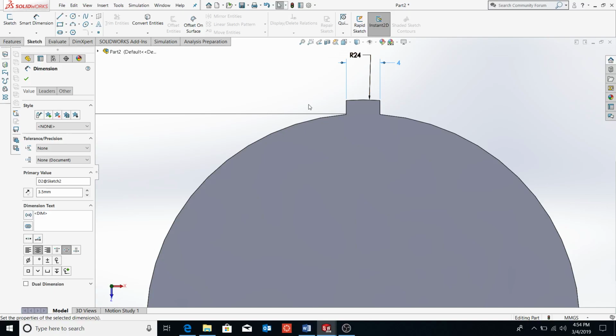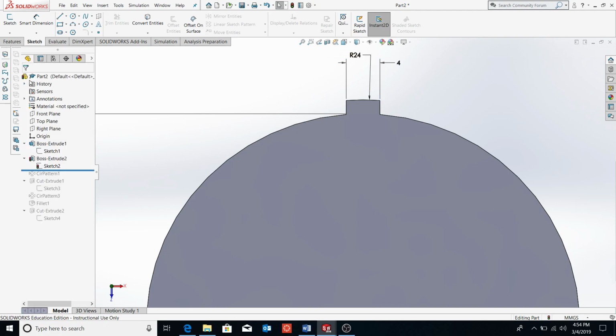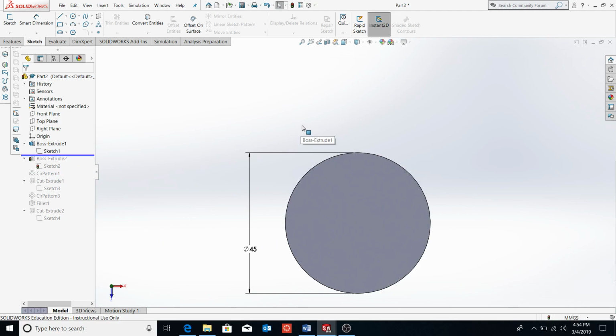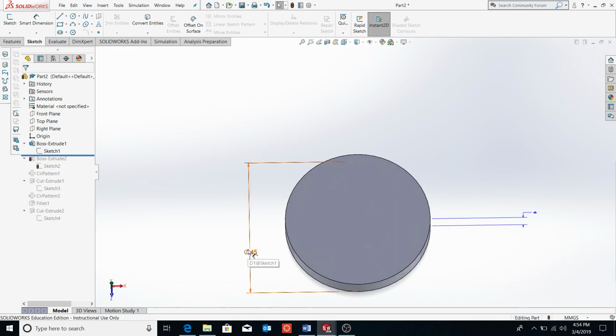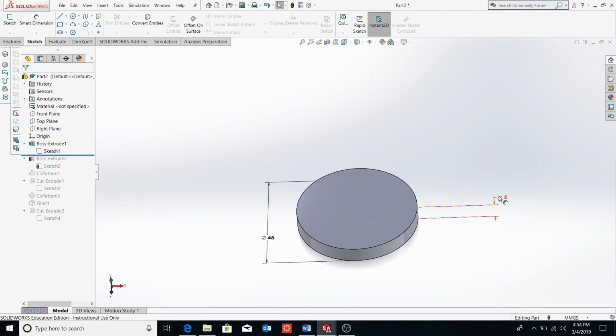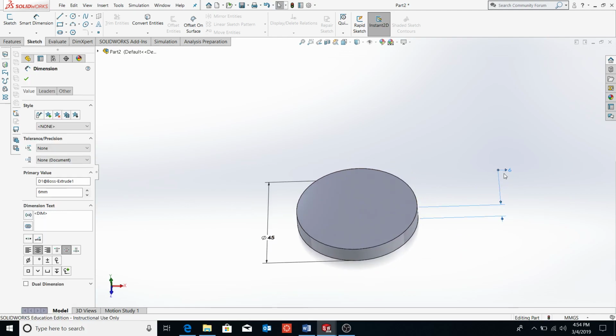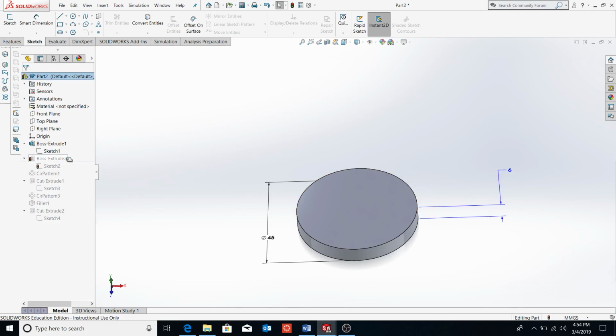This is my part number 7 in chapter 11 in the book Parametric Modeling with SolidWorks, 2018. I started off with a sketch, a circle, 45 millimeters, and I extruded it 6 millimeters in dimension.